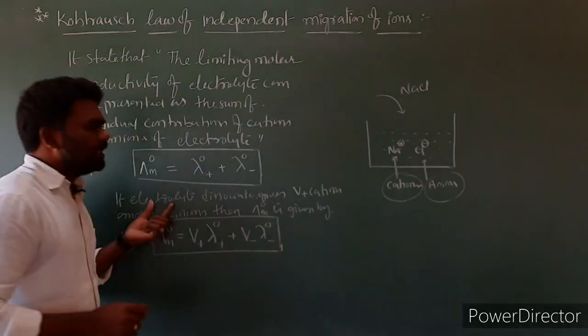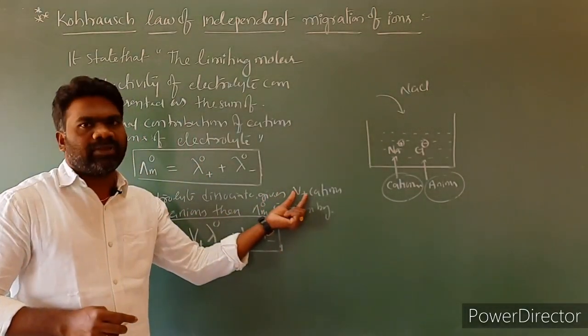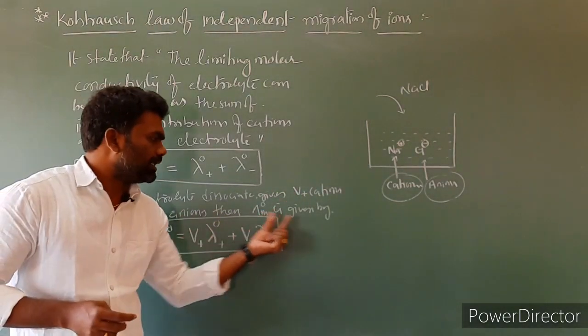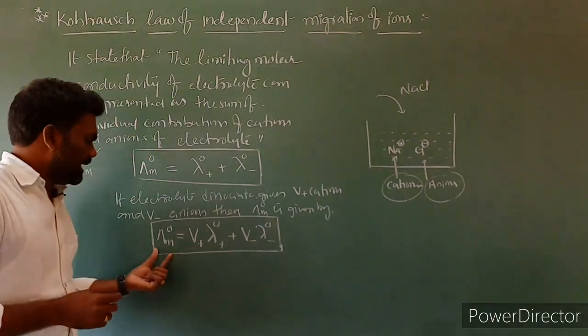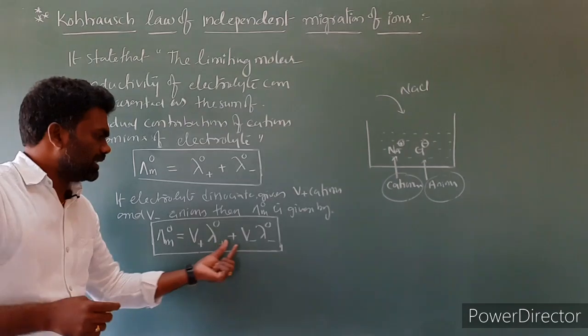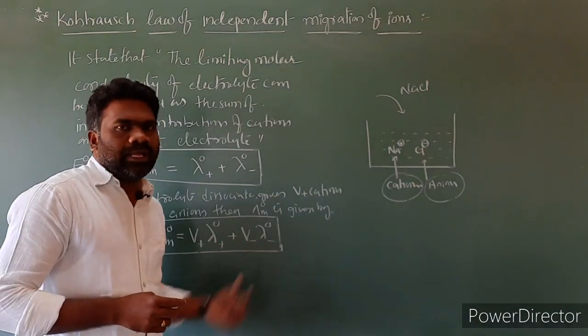Here V plus is the number of cations formed and V minus is the number of anions formed. So lambda m naught is equal to V plus times the limiting molar conductivity of cation plus V minus times the limiting molar conductivity of anion.